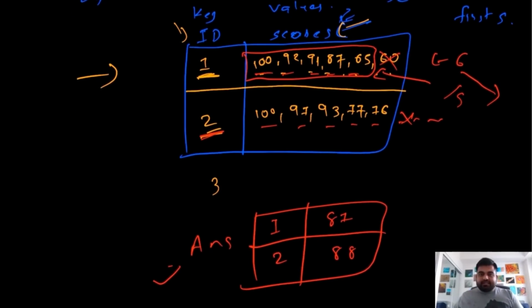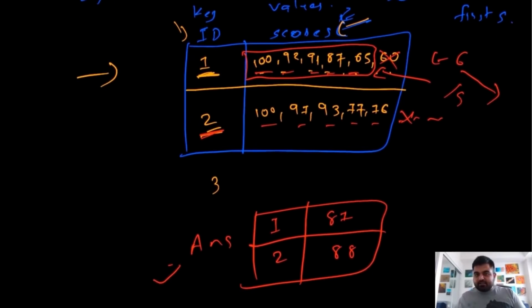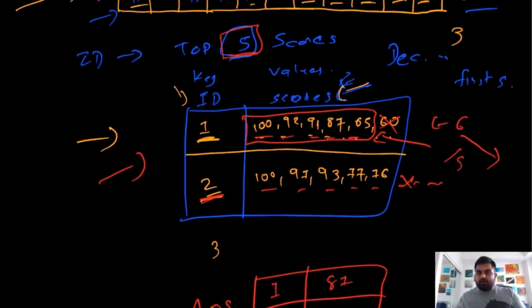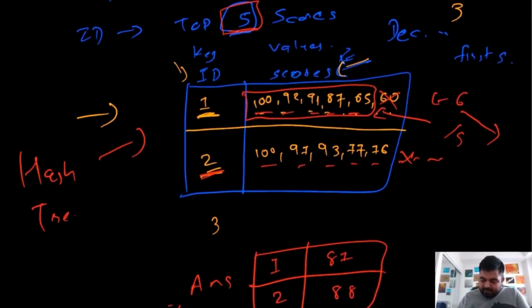Now if we look at the time complexity and space complexity of this one, first we will have to identify how we are going to implement all of this. The way to implement this is actually a hash map, but we are not going to use a hash map directly. We are actually going to implement a tree map over here. And why are we choosing a tree map? Because a tree map has a property that it automatically sorts all the values based on its ID or key. Since we already need that, we are good with that.